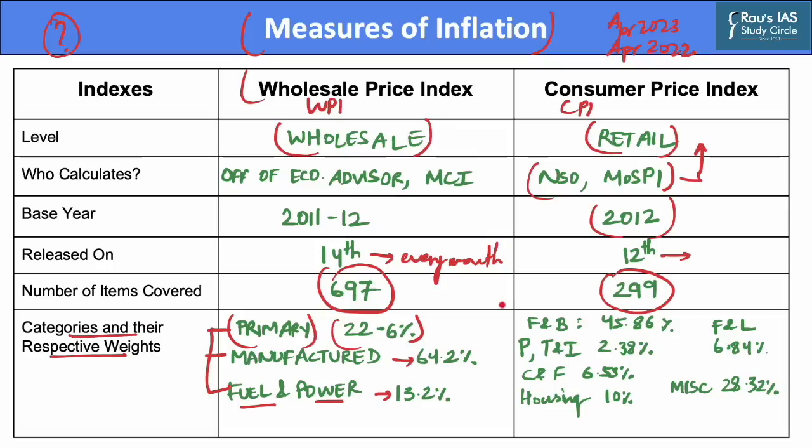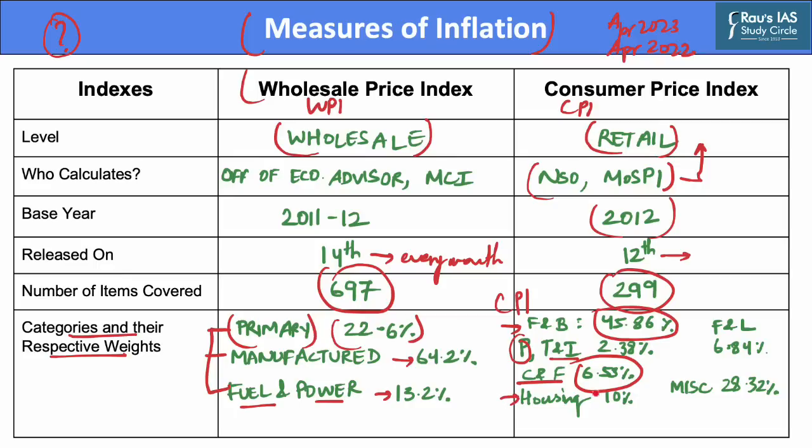While on the other hand, with respect to CPI, there are many categories. The first is food and beverage. It constitutes 45.86% of weights, whereas pan, tobacco, and intoxicants have a 2.3% weight. The third category is clothing and footwear, which has a 6.53% weight.